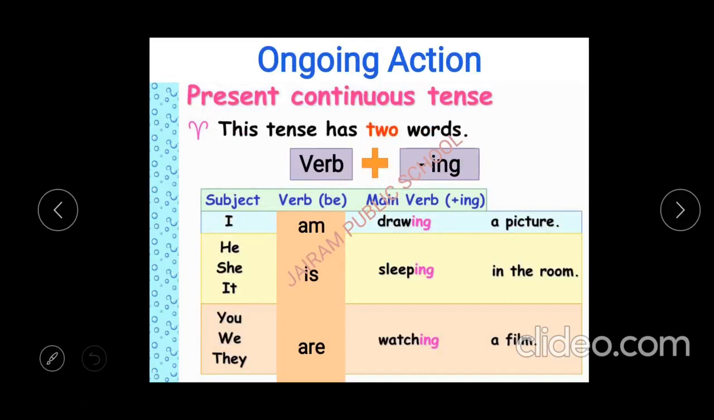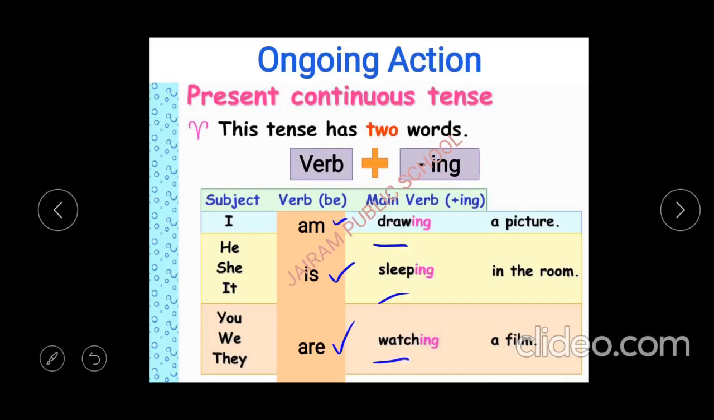Ongoing action. Another name for ongoing action is present continuous tense. This tense has two parts. Number one, verb plus ing. Okay, we will be writing verb plus ing. Number two, the be form of verb, which is am, is, are. Either am or is or are. We'll be writing any one of these before the main verb, like draw, sleep, watch. These are all the main verbs.